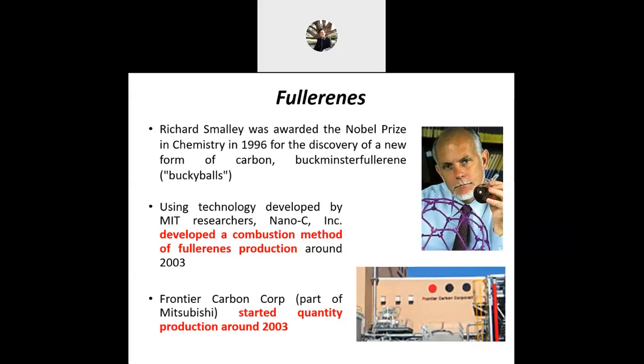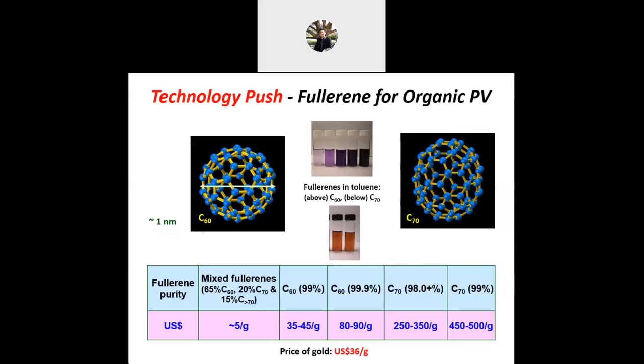This is an example of technology push, as I told you, developed by Richard Smalley. It is a new technology, I think for photovoltaics. The quantity production started in 2003 by Mitsubishi, for organic photovoltaics.